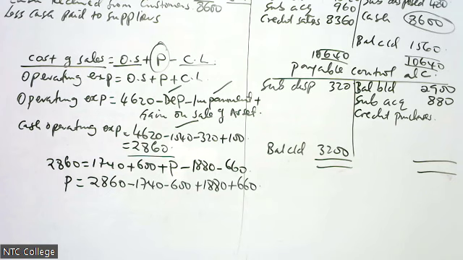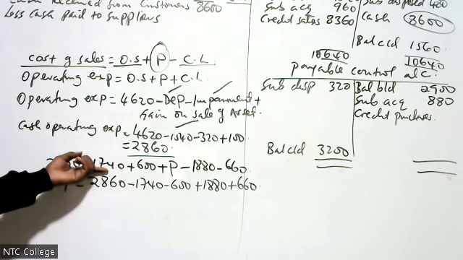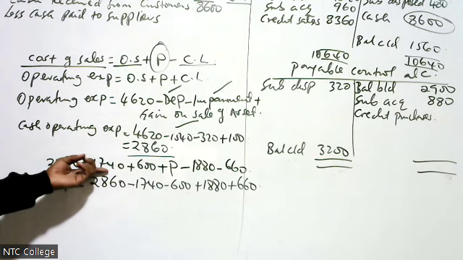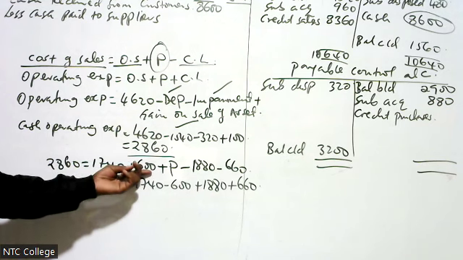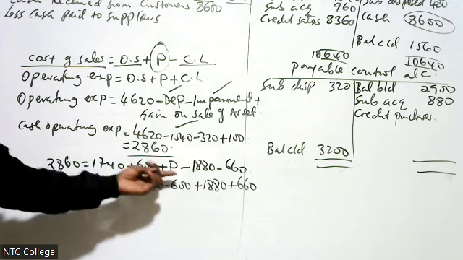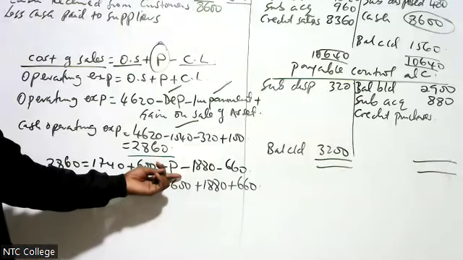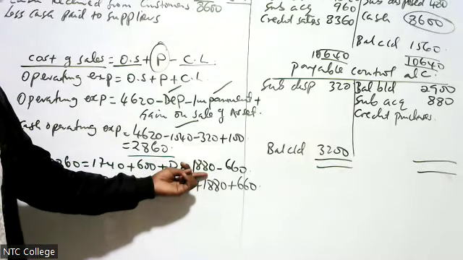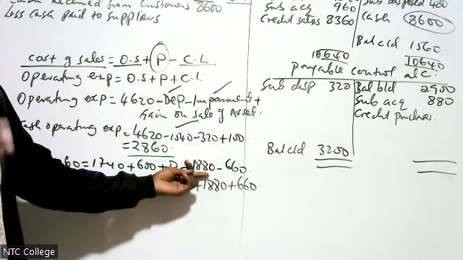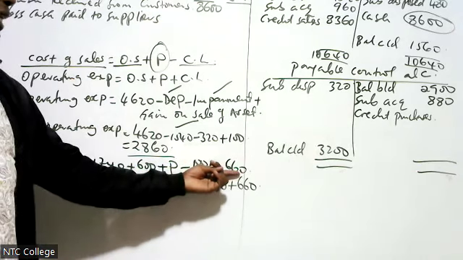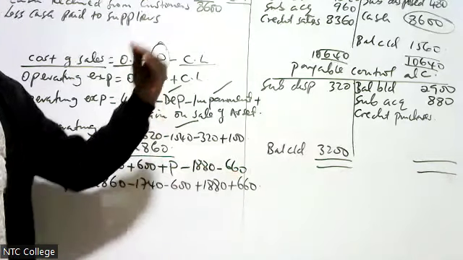What is 1740? 1740 is the opening inventory, inventory in the previous balance sheet. 600 is the inventory of the subsidiary acquired. P is our subject matter, which is the purchases. 1880 is the inventory of the current year. Then we less the inventory of the subsidiary disposed.